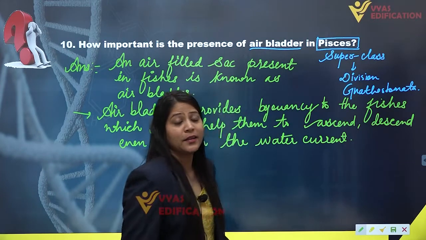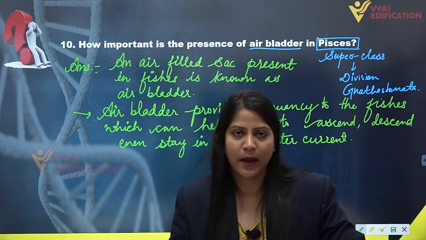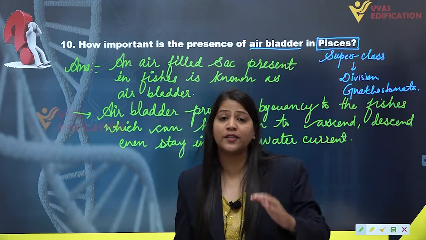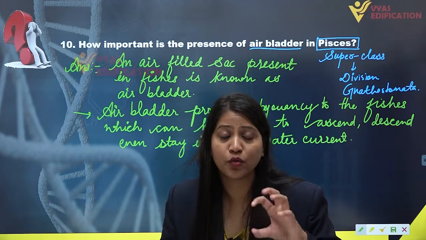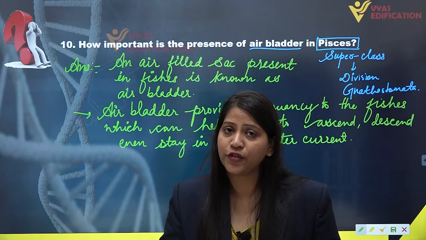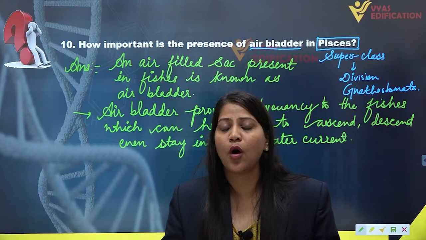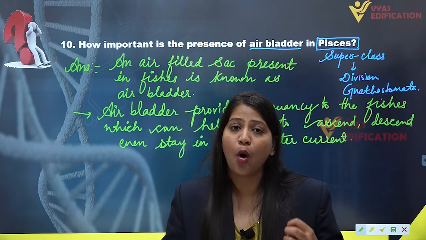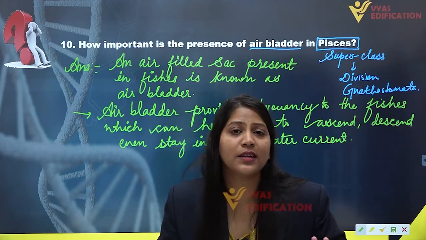Alright, but the interesting thing about air bladder is that it provides buoyancy to fish and helps in ascending or descending in the water, and also helps fishes to stay in the water, but it is not present in all the fishes. It is found in the members of your bony fishes, your Osteichthyes.